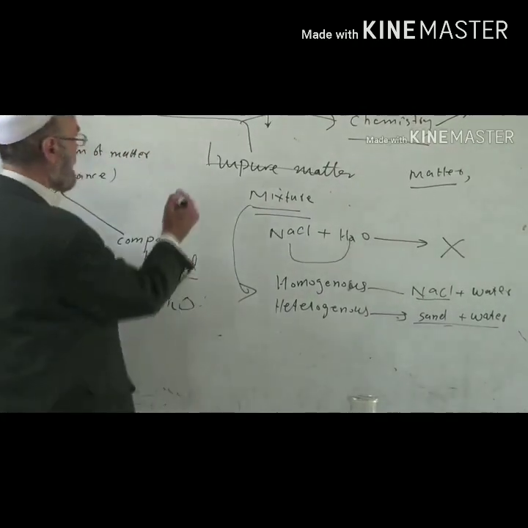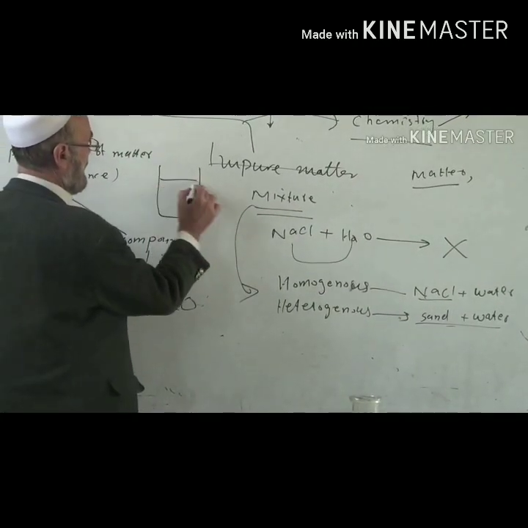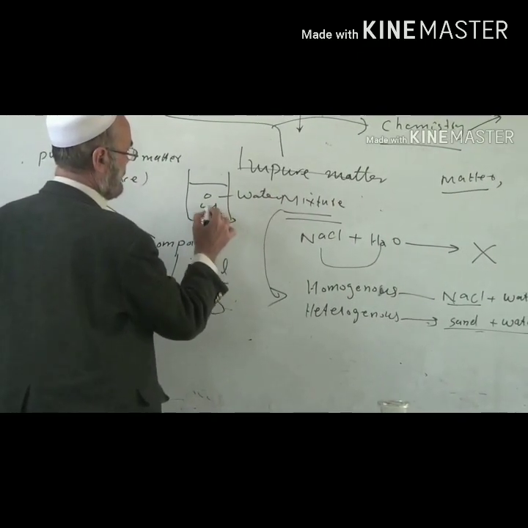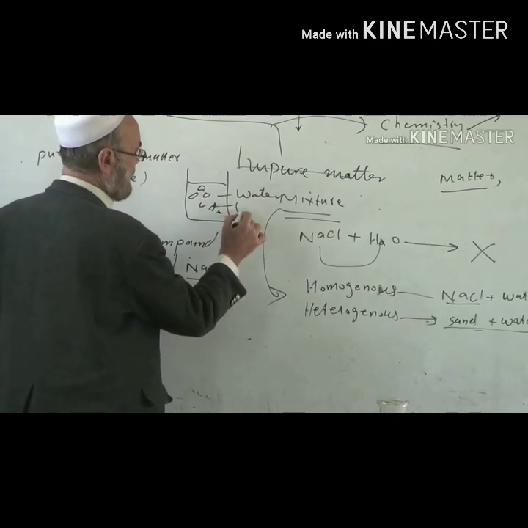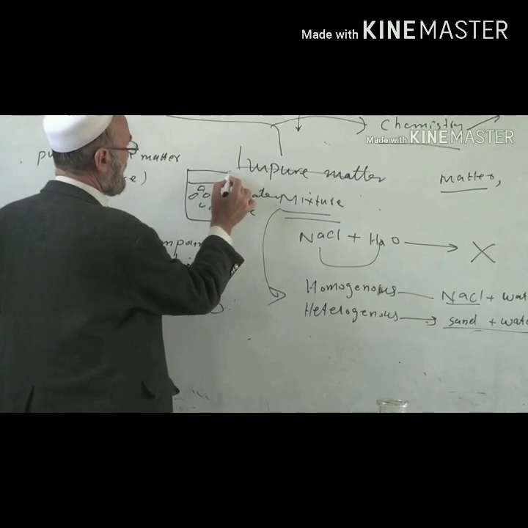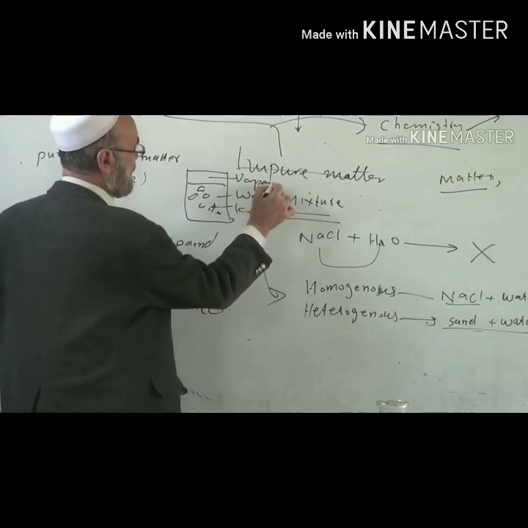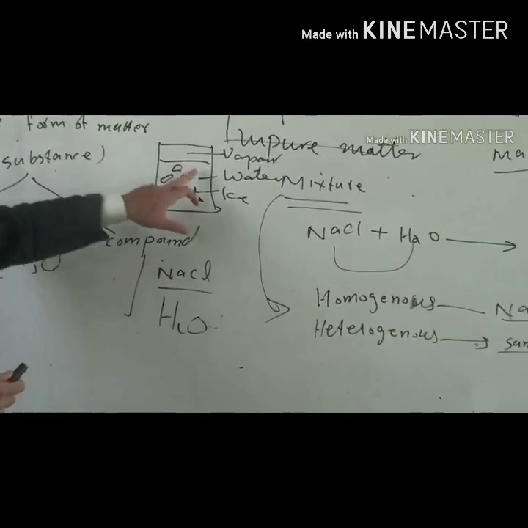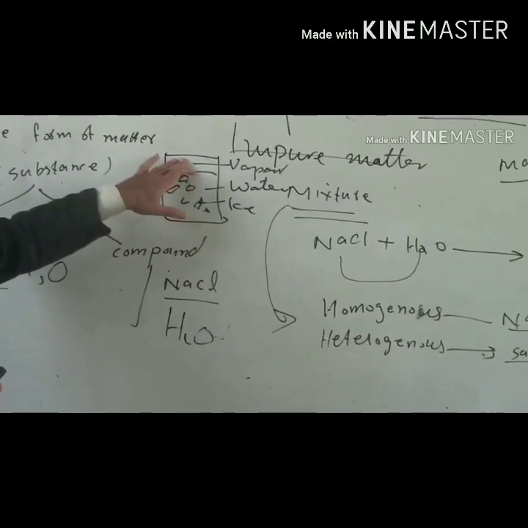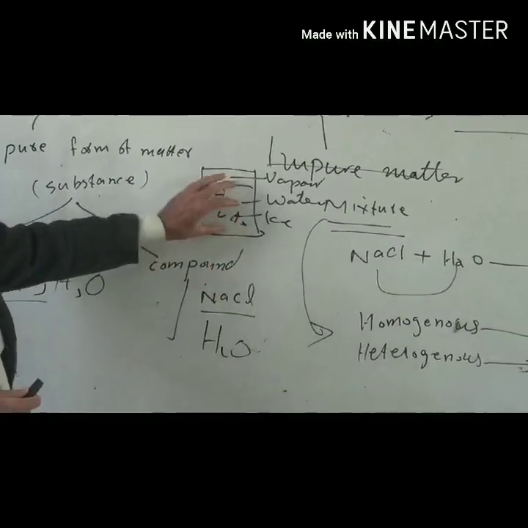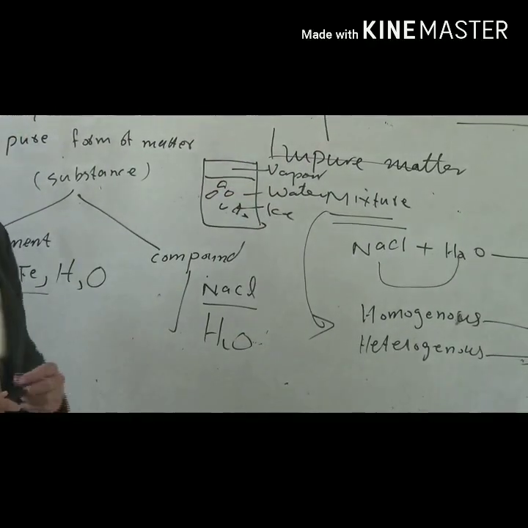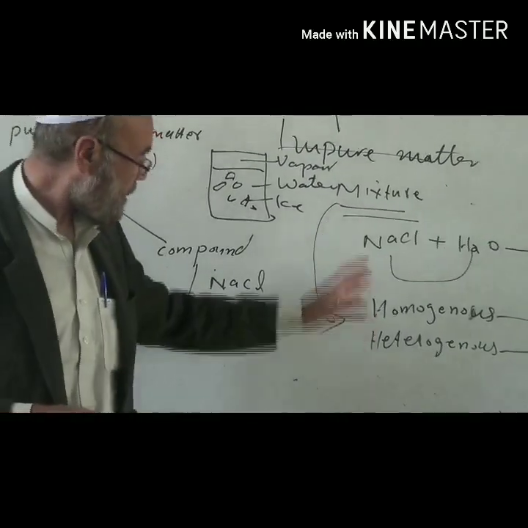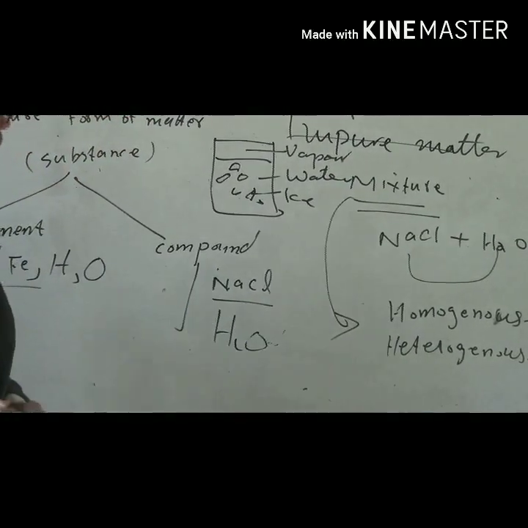For example, if we have a beaker containing liquid water, and some ice in it, and if we close its head, some vapors here. So here you can see ice is a solid state, water is a liquid state, a liquid phase, and air is a gaseous state. So these three states together form a heterogeneous mixture. In this case, we can call it a heterogeneous mixture, a heterogeneous matter, impure form of matter.